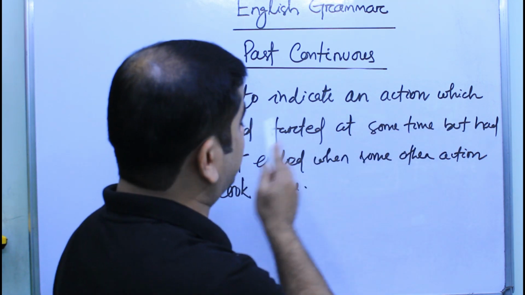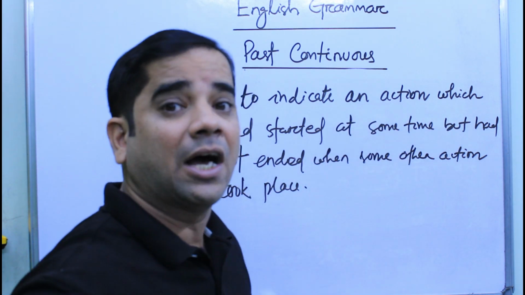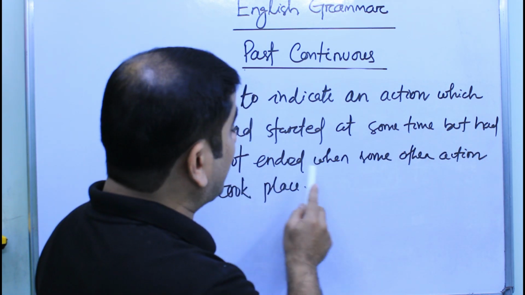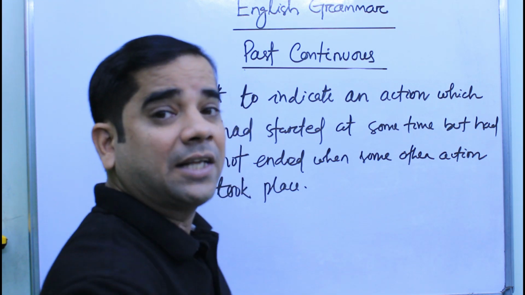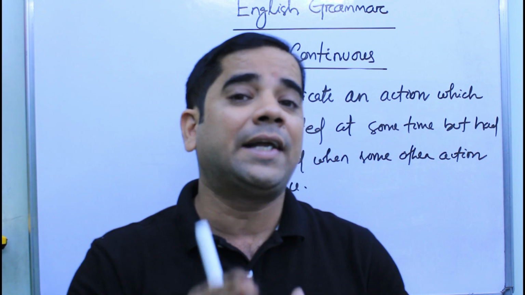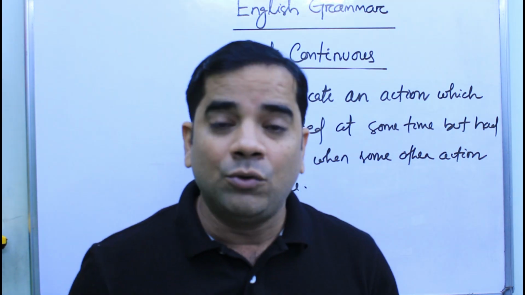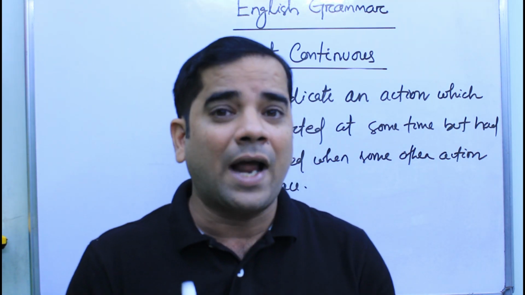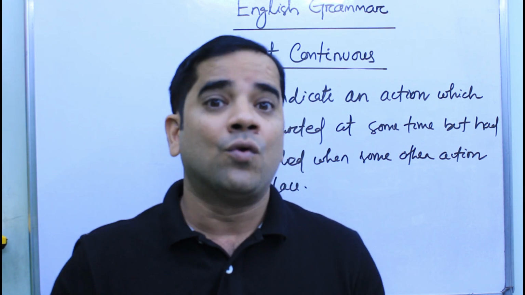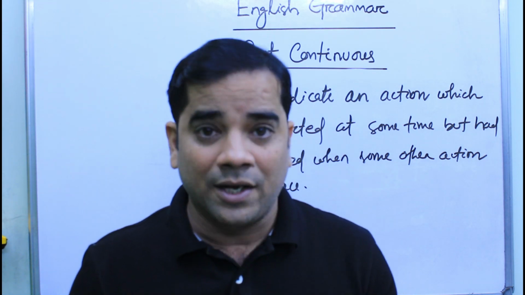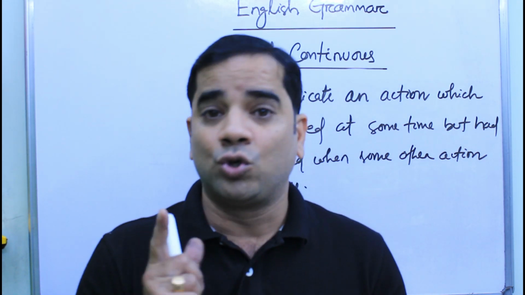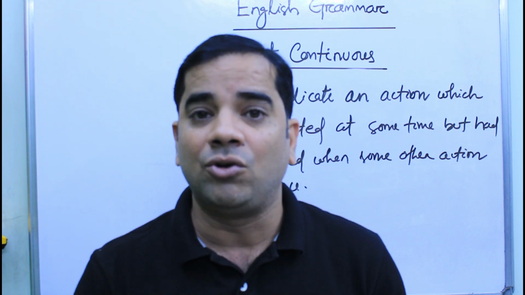An action which had started at some time, it is the action 1, but had not ended when some other action, it is the action 2. There are two actions in this case. So both are in the past tense. You need to understand that one action, when it took place, another action was still continuing. So the action that is in its continuation should be in its past continuous form.